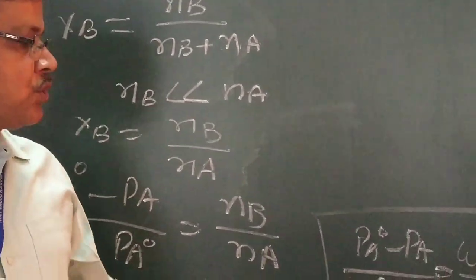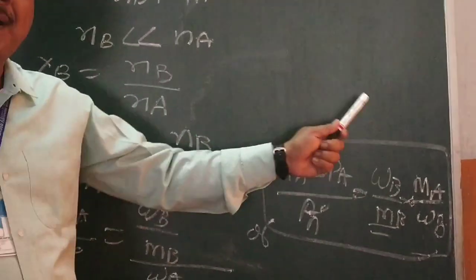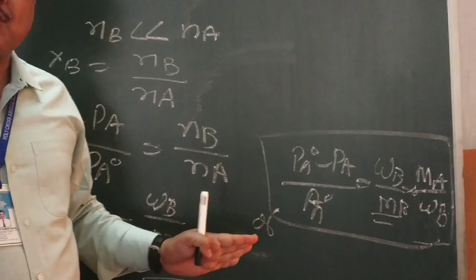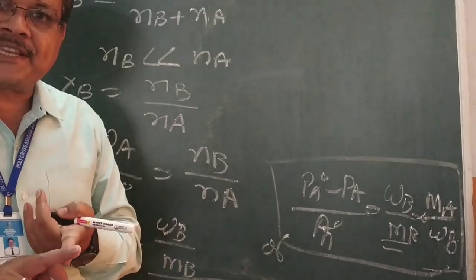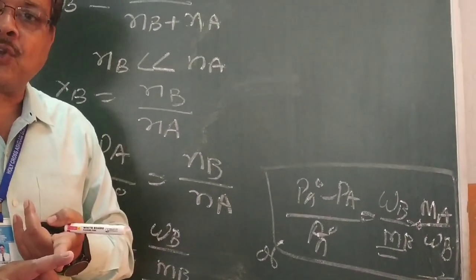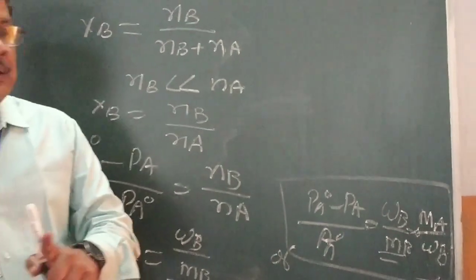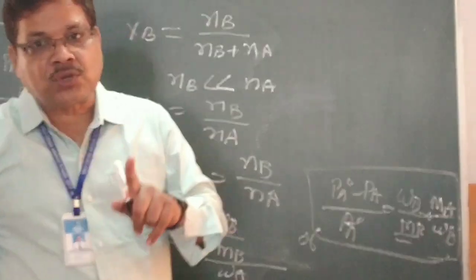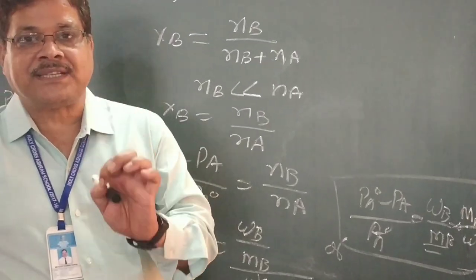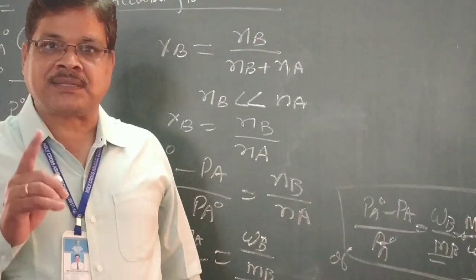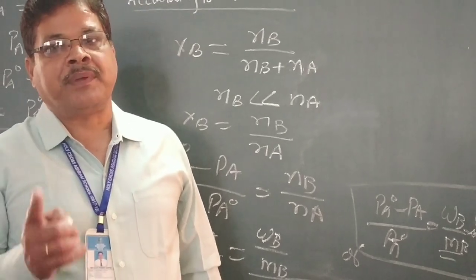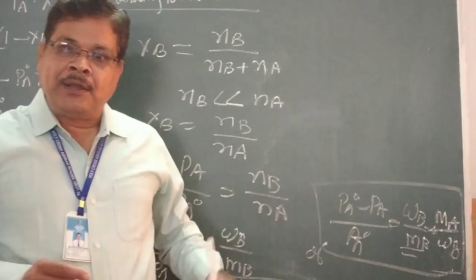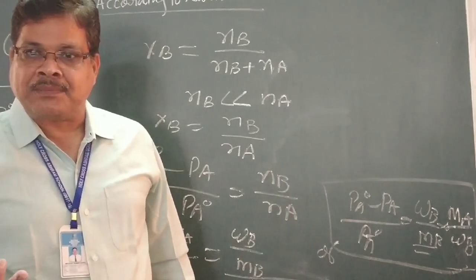So with the help of this equation, remember this equation is applicable when there is no association or no dissociation of the non-volatile solute. So always remember that colligative properties are applicable only for those solutes where dissociation and association do not occur in the solution, and the solution should be very dilute. So today we have seen this colligative property. Tomorrow we will see more colligative properties. Thank you.